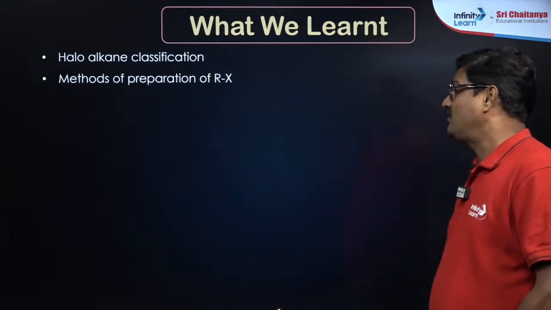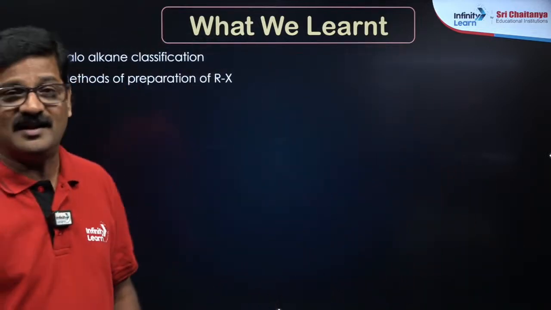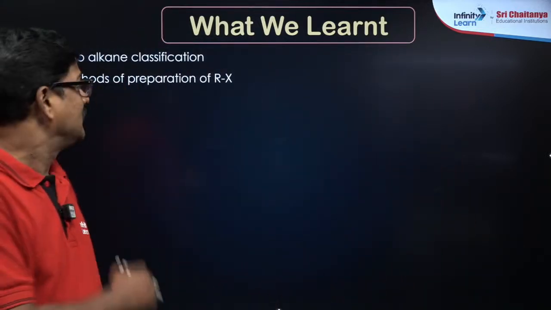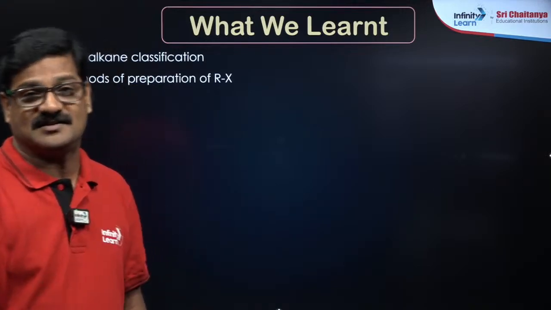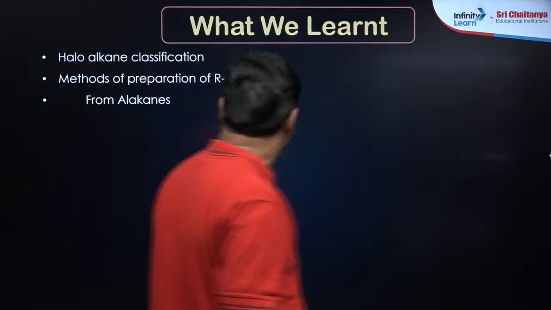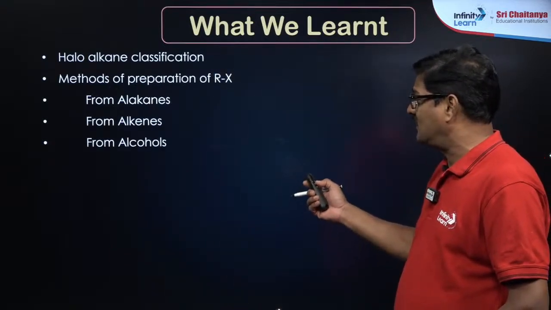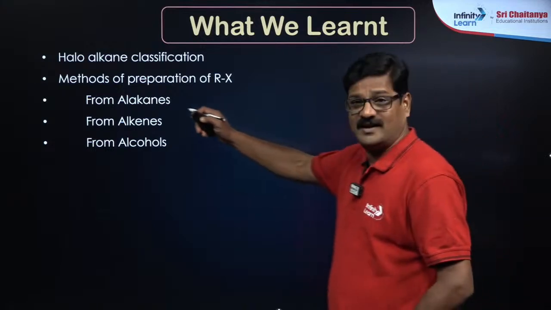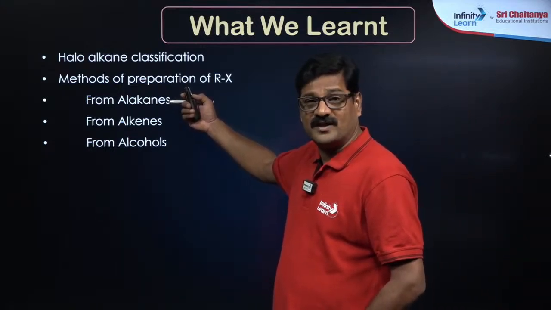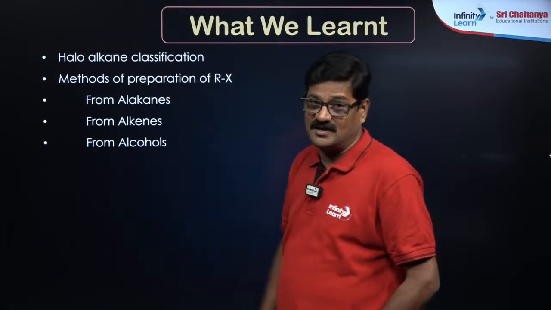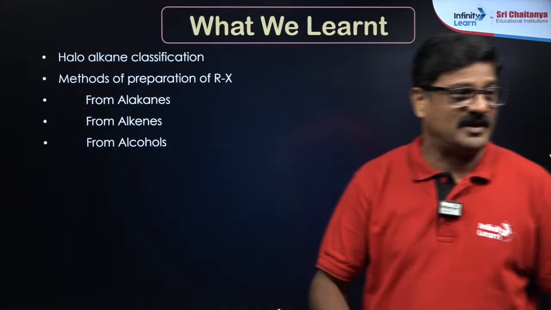और दूसरा आएगा methods of preparation of RX. RX से है क्या? alkyl halide. उसमें आप देख लें, सो अल्कोहल से कर सकते हैं, अल्केन से कर सकते हैं, अल्कीन से कर सकते हैं, सब कल कर लिया, so that you can just get from alkanes and alkenes and alcohols. In alkanes क्या मेथड इस्तेमाल करना बेटा? Alkanes undergo free radical substitution reactions, है ना? Alkenes undergo electrophilic addition reaction, my dear students.